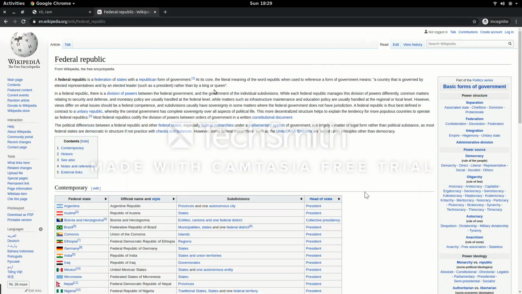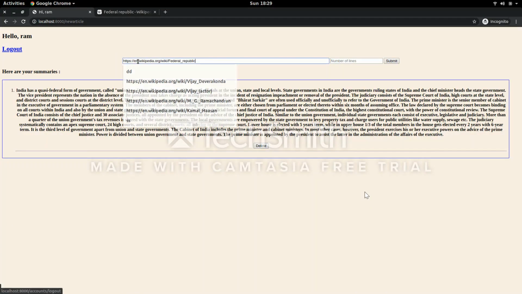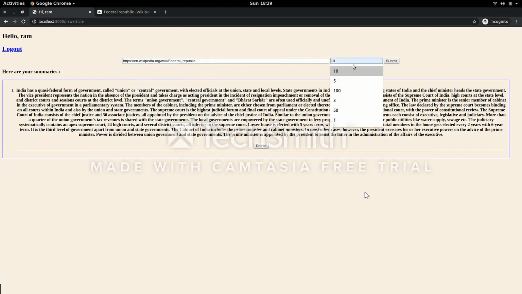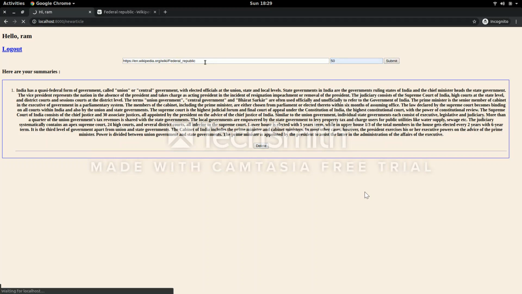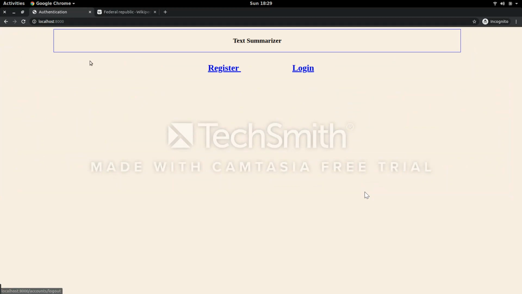So I'm going to take another link, copy and paste it in here, and I can choose the number of lines. I can choose 50 or anything, 50, submit, and I got another summary also. If I want, I can log out again. If I log in again, we can see these two summaries. If we want, we can delete.